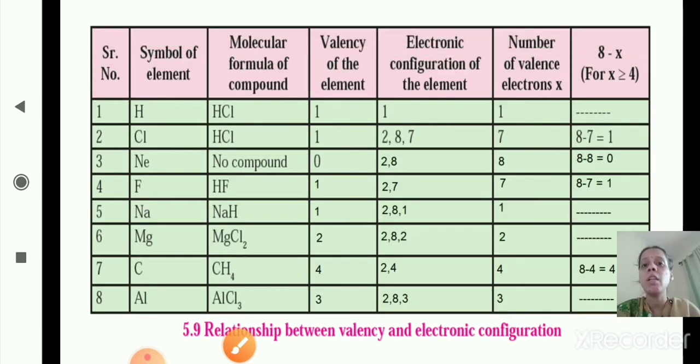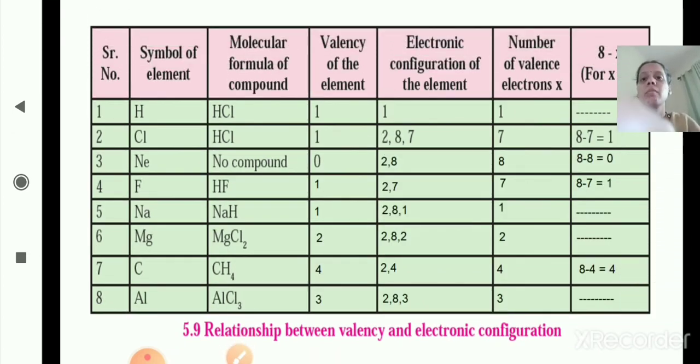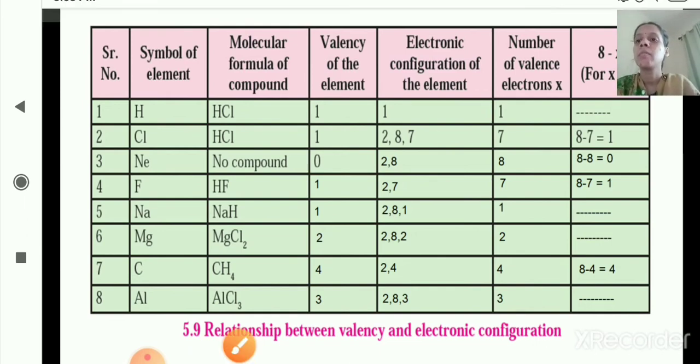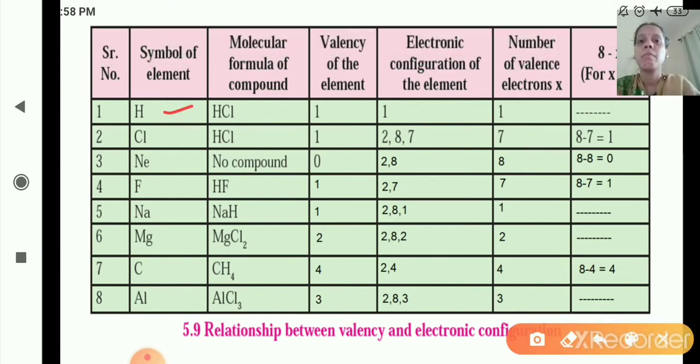See, this is the table. Now we will see the remaining. First one hydrogen, second one chlorine, and third one neon. Now the next one is fluorine, F. Molecular formula of the compound is HF. We will see the valency later. First we will see the electronic configuration. What is the electronic configuration for fluorine? 2, 7, because the atomic number, or total number of electrons in fluorine, is 9. So 2 in K shell and 7 in L shell.